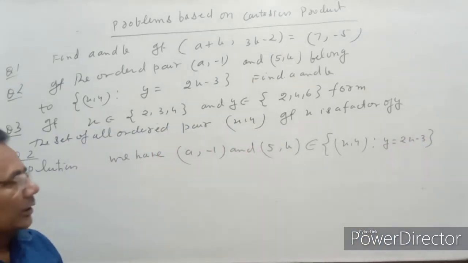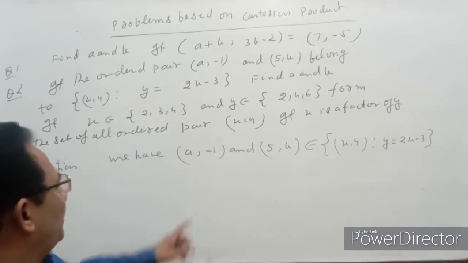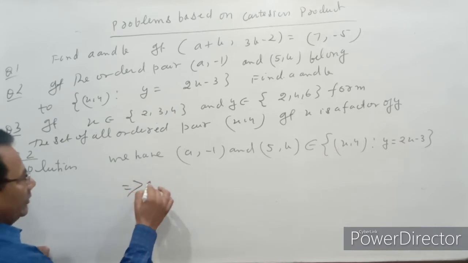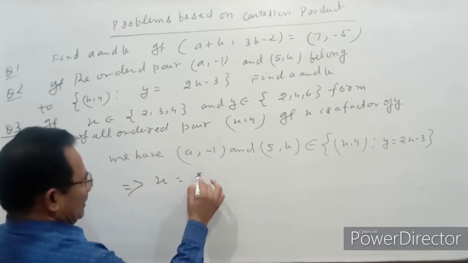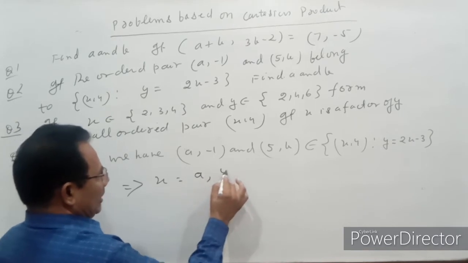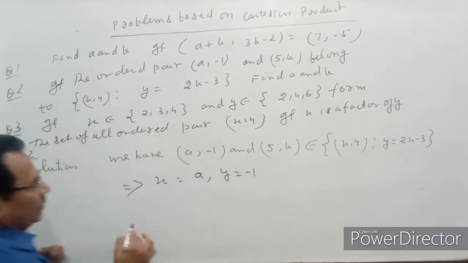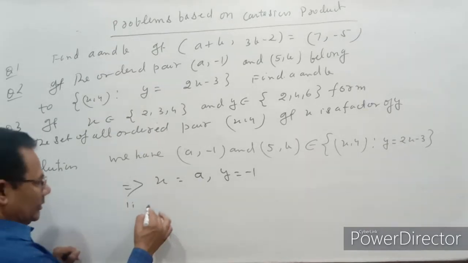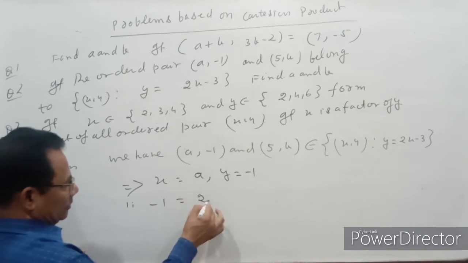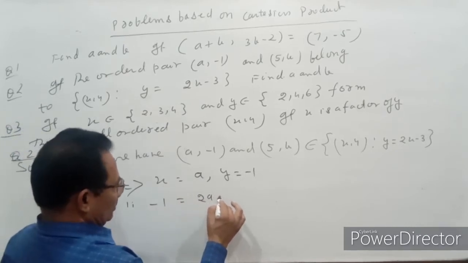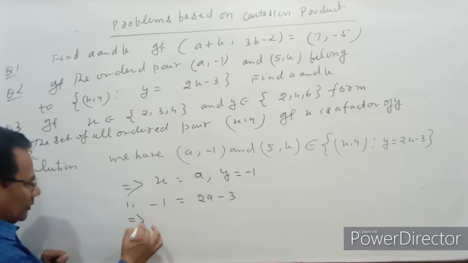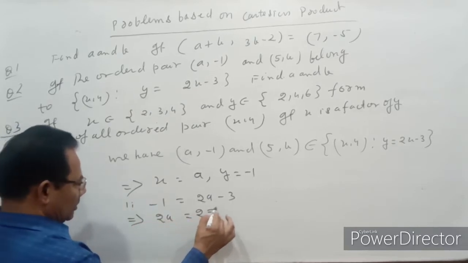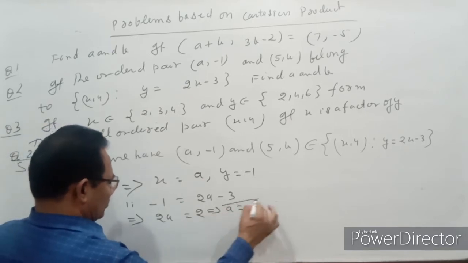By taking this, it implies that x = a - 1 and y = -1... Now putting the values of x and y, we get -1 = 2a - 3, which implies 2a = 2, so a = 1.